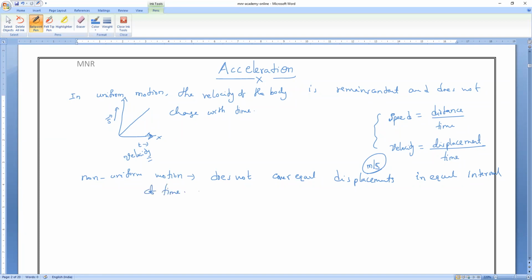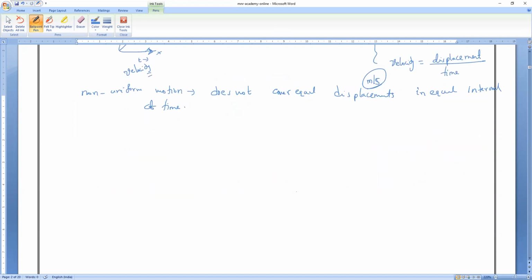Since the body does not cover equal displacements in equal intervals of time, does the body have the same velocity, or does velocity change in different intervals of time? Velocity changes, sir. Is it right or wrong? Am I correct, everybody? So in non-uniform motion, it will never cover equal displacements in equal intervals of time.